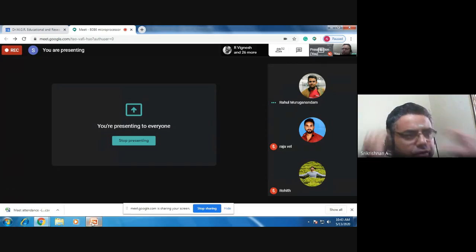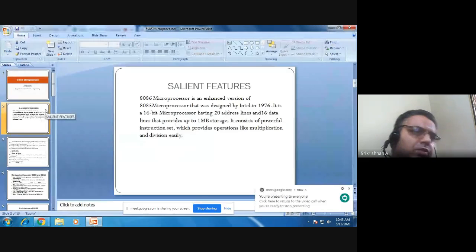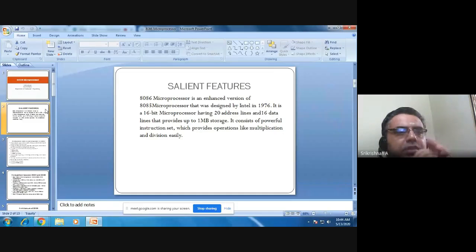So 8086 is an enhanced version of the 8085 microprocessor, designed by Intel in 1976. It is a 16-bit microprocessor having 20 address lines and 16 data lines. On this point we have to know: it has got 20 address lines and 16 data lines. Address means a location where data can be stored.